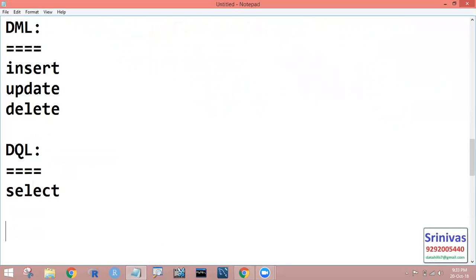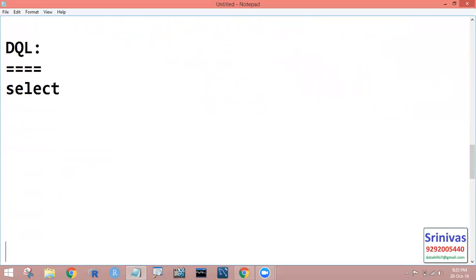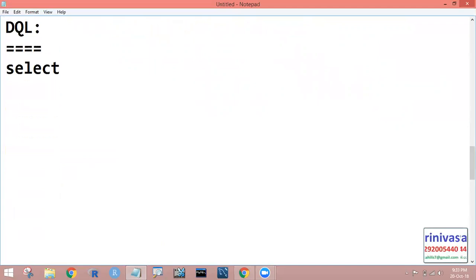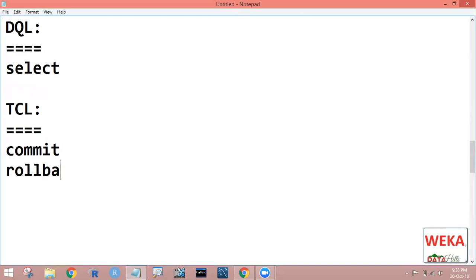But this select is very important in database management systems; in most cases we work with the select command only. Next, TCL, Transaction Control Language, has commands like commit, rollback, and savepoint.